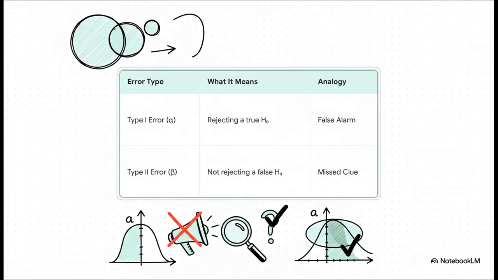Now, just like in a real courtroom, the jury can make a mistake. In statistics, a type 1 error is a false alarm. It's like convicting an innocent person. We reject the null hypothesis when it was actually true. A type 2 error is a missed clue. It's when we let a guilty person walk free. We failed to reject the null hypothesis when it was actually false. And statisticians are always trying to balance the risk of making these two kinds of errors.